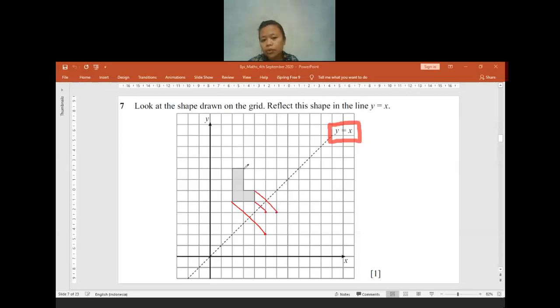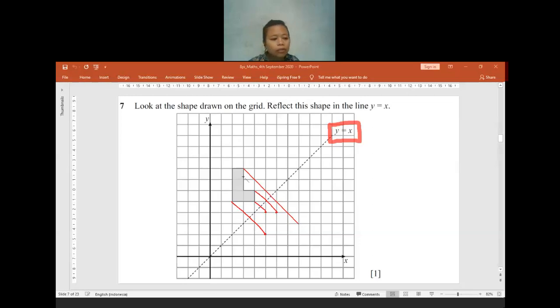For this line, this is 2.5 boxes until here. Then we copy the exact same distance, 2.5, and stop at this place.